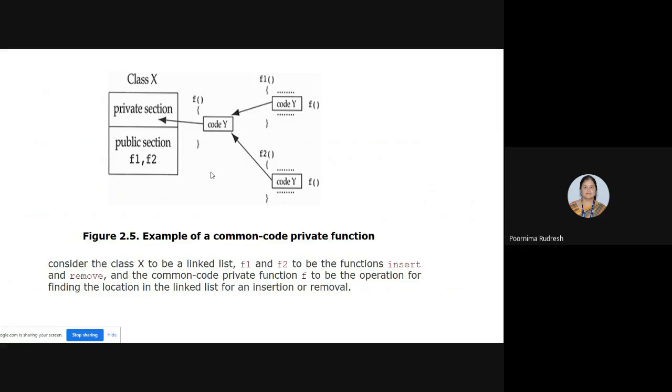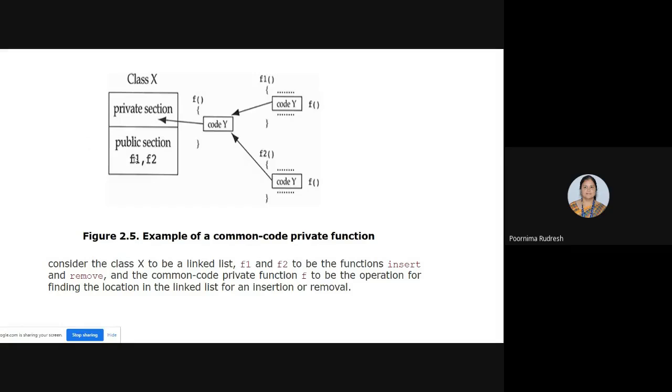In the public section, we have two functions F1 and F2, and F1 is for inserting and F2 for removing. And here F is the operation for finding the location in the linked list for an insertion or a removal. See here only F1 and F2, insert and remove, and these two functions can be used by other linked list classes, and hence these two are made public.